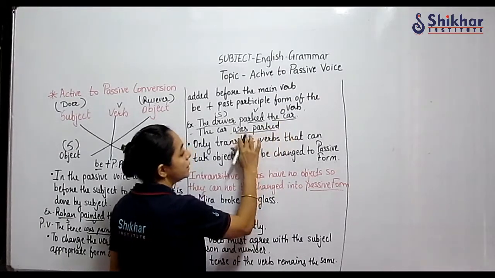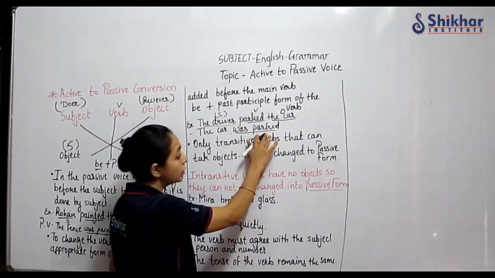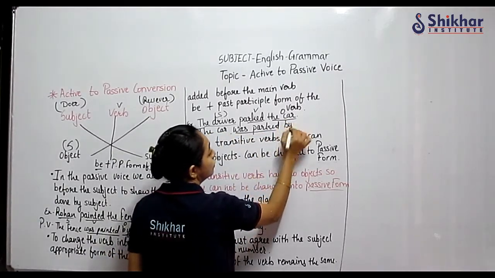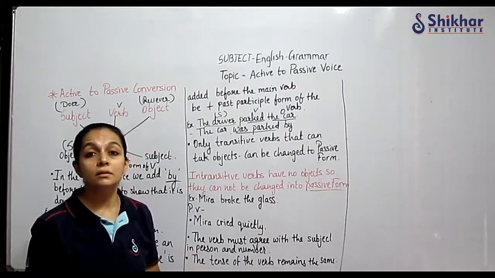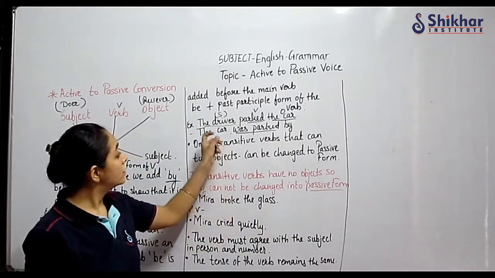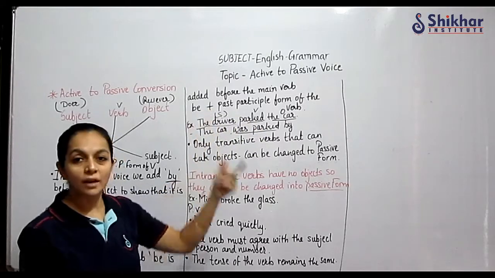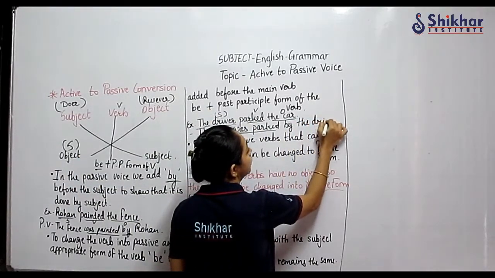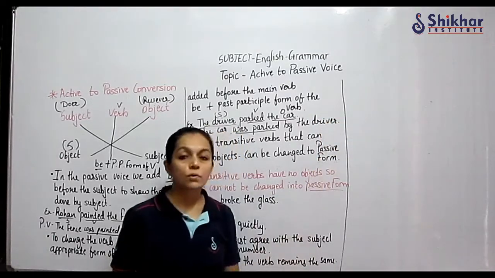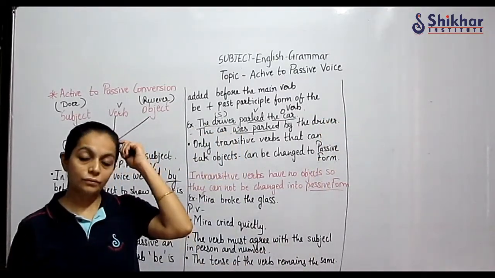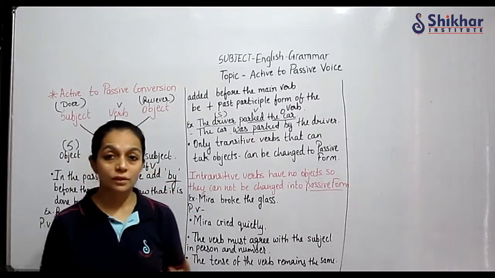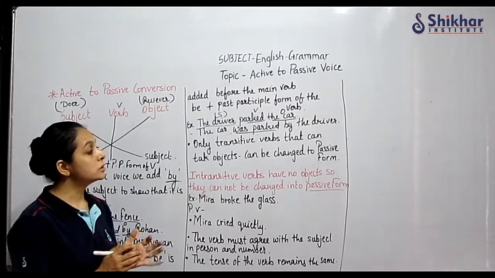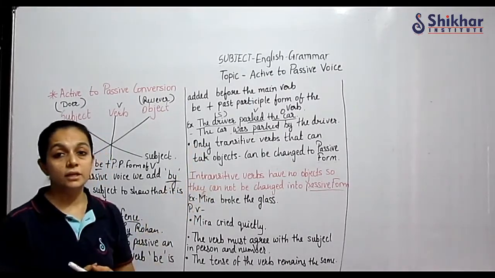So this is be plus past participle form of the verb. The car was parked by... what will come here? The doer, the subject. The car was parked by the driver. By the driver. Done? Your active to passive voice is very easy. Then further we will see the tenses also, you will get a better idea. So, very important points I have written here.